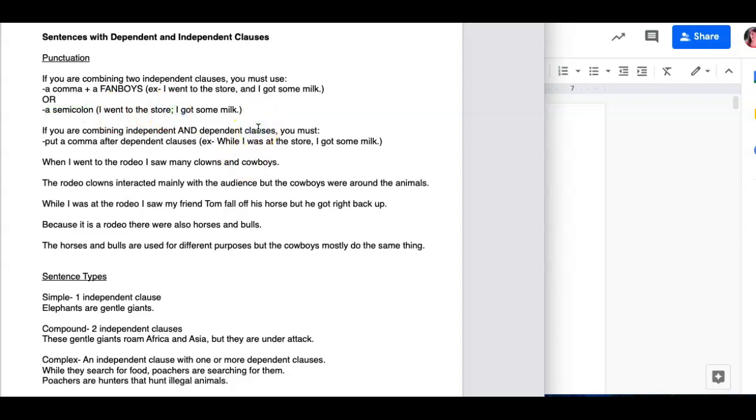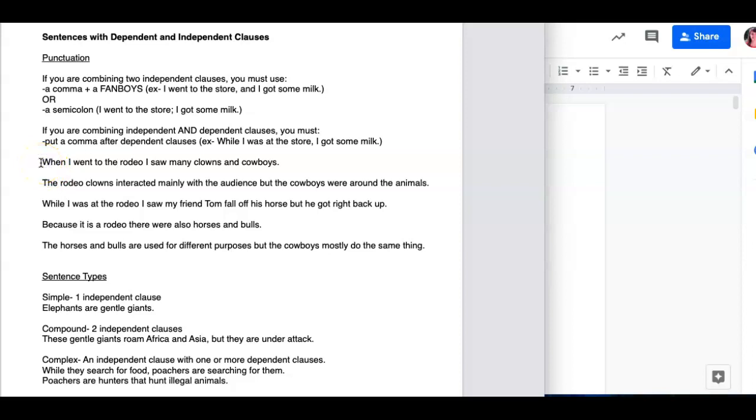Now, if you have a dependent clause instead of just a bunch of independent clauses, you must put a comma after the dependent clause. So for example, while I was at the store, comma, I got some milk. All right, so let's do a couple together. Again, just to review this.